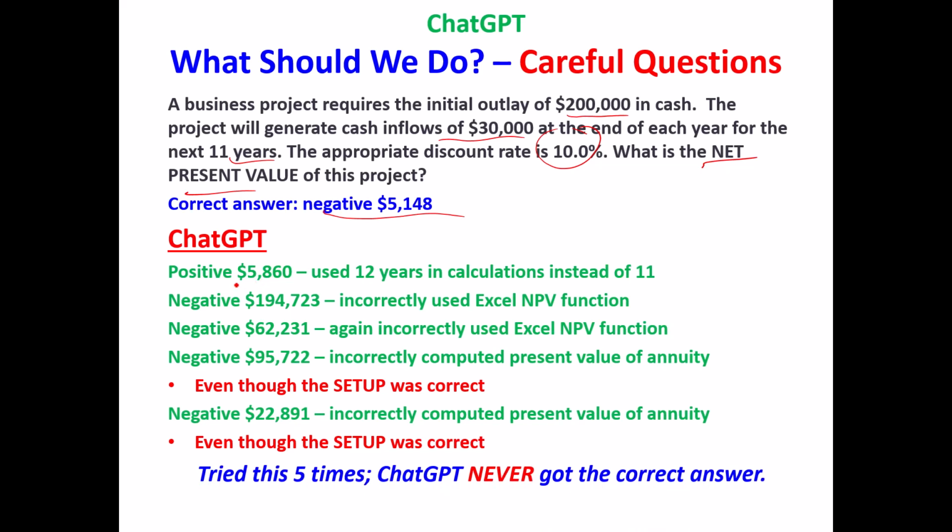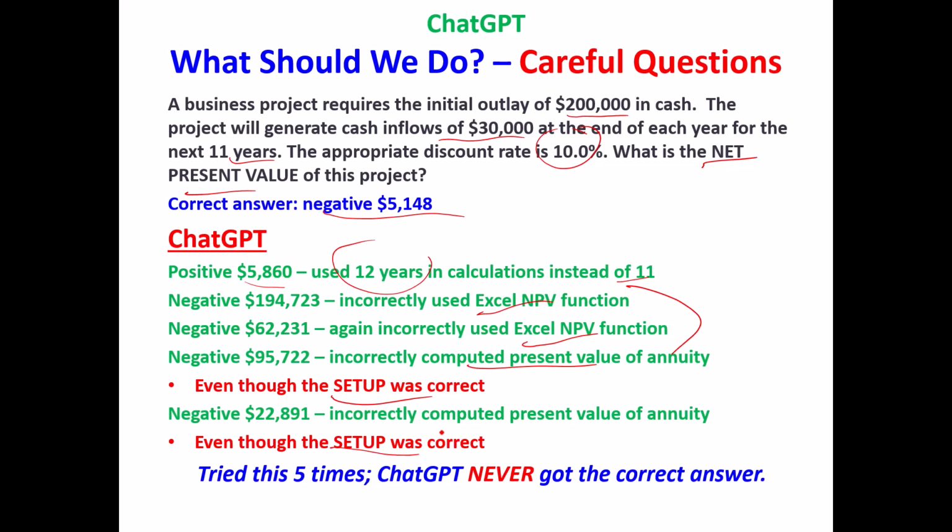First it said it's positive 5,860. It used 12 years instead of 11 in the computation. Go figure. Then it set it up correctly twice and said we're going to put this in Microsoft Excel. It didn't know how to use the NPV function correctly, so it got that wrong. It incorrectly computed the present value, even though the setup was correct. Did that same thing again. It computed it incorrectly in a different way, even though the setup was perfect with exponents and the whole bit. Never got the right answer, ever.